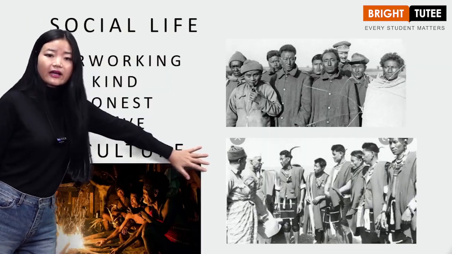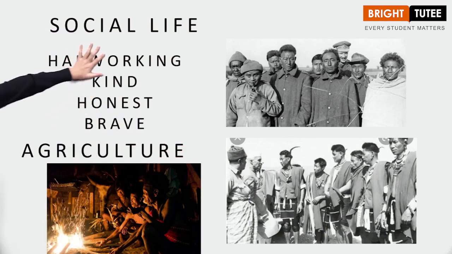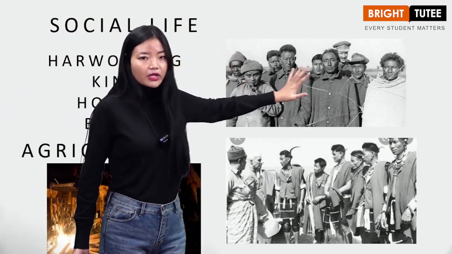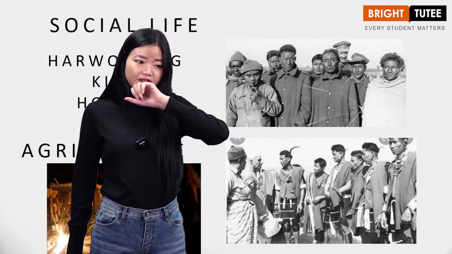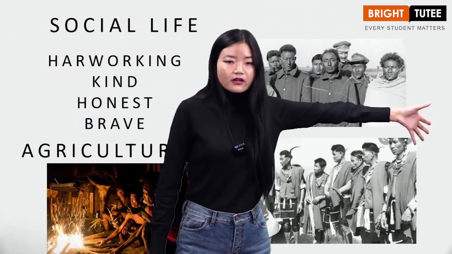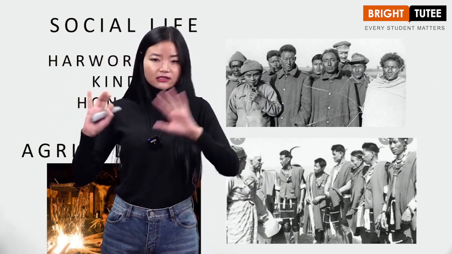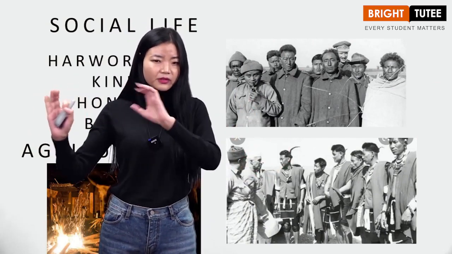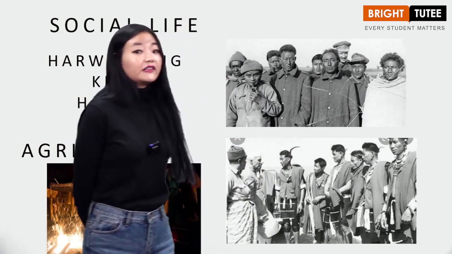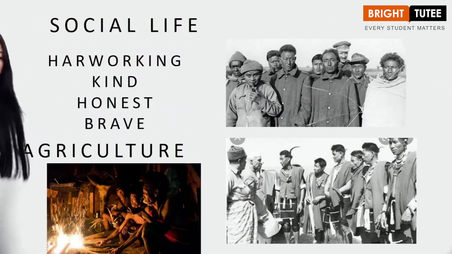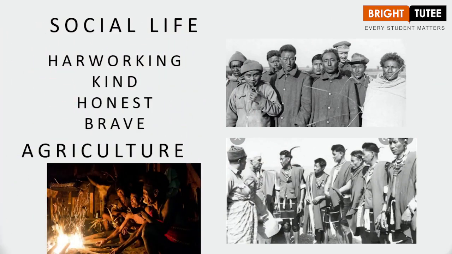Then we also have to understand the social life of the Nagas. Now we are going to compare the social life of the Nagas in the early days, so also in the present context. Clear, everyone? So now look at the picture. It's in black and white. So you get to know from the picture that these are Nagas in the early days. It's very easy to make it out from the picture itself, right?